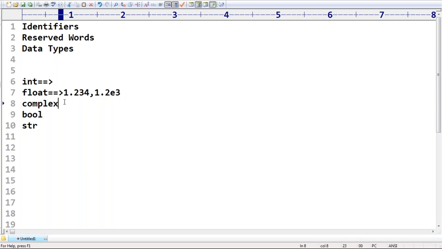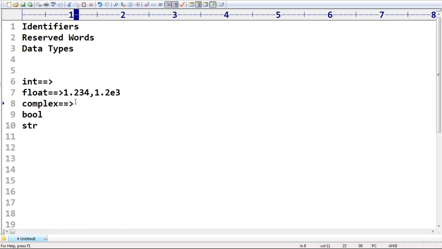Next, the biggest specialty of Python is that the complex data type is inbuilt. For mathematical operations, scientific applications and electrical engineering applications, the complex data type plays a very important role. Unfortunately, other languages like Java and C++ do not have such a facility.